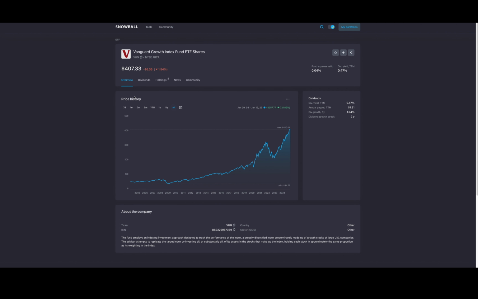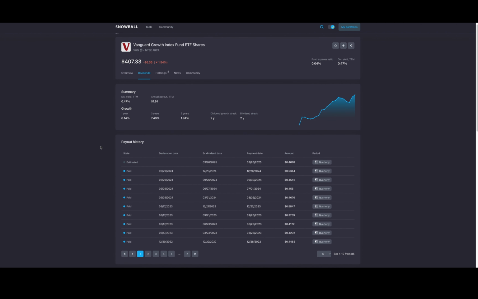We can look at all of its listings. But what I love about this is we can study the dividends. Where are the dividends coming from in the sense of quarterly payments, monthly payments, weekly payments? We can see that obviously it's quarterly payments because it says it right here with the pay period, and it says the amount and when the payment is expected. And it's coming all the way down to 2022 and so forth. You can go back to when this fund first started. So go ahead and look at that and make that decision for yourself. Is this something you want to invest in or not?